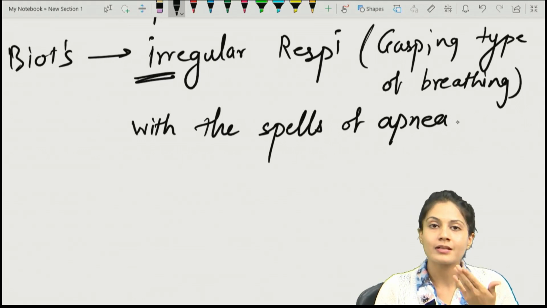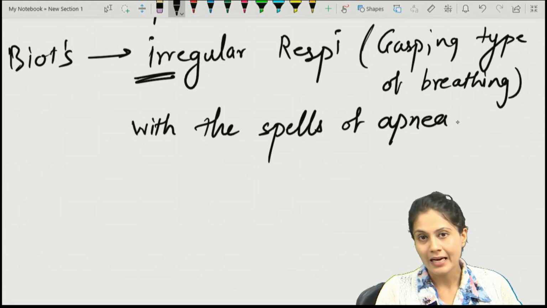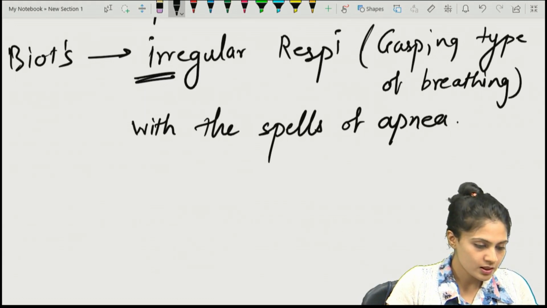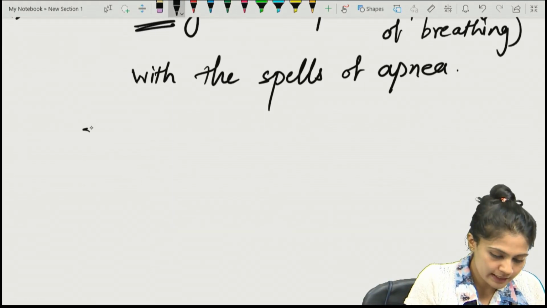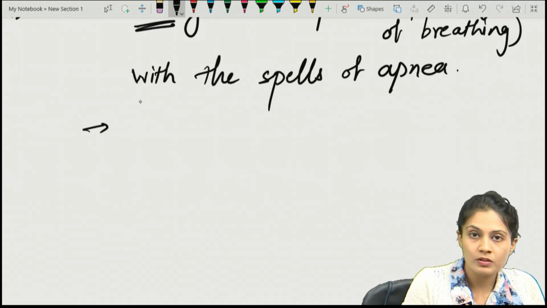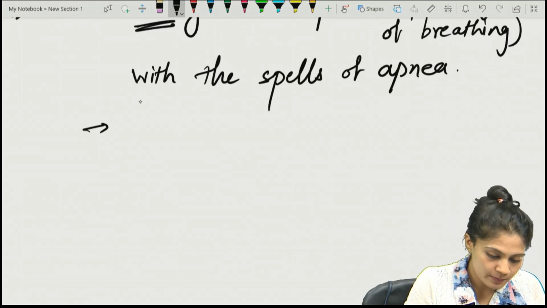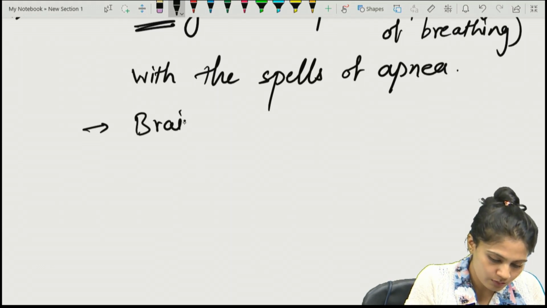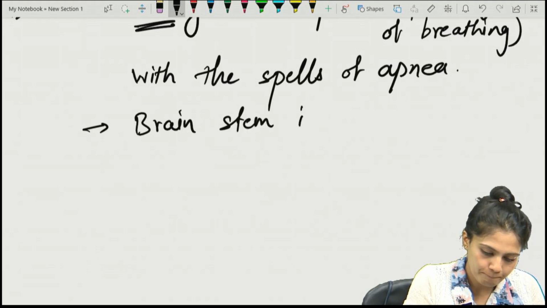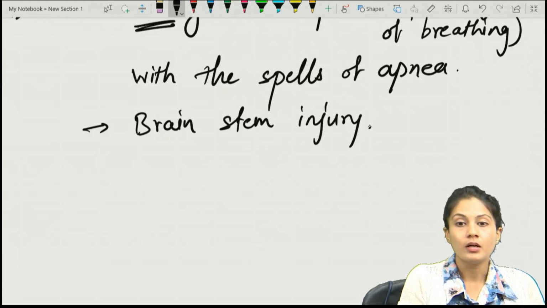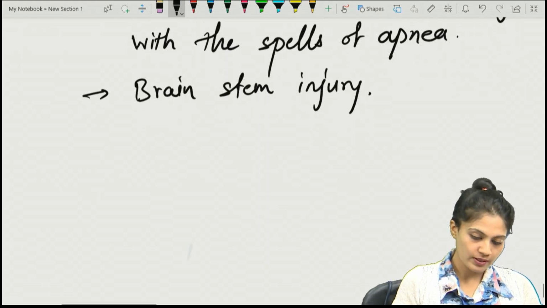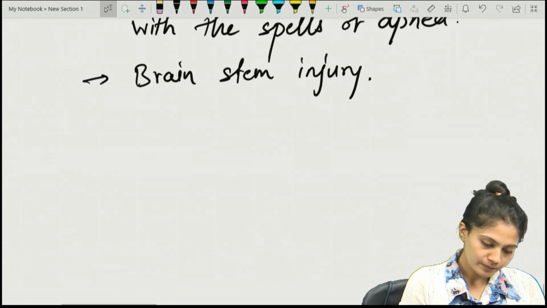But in Biot's there is no particular pattern, while in Cheyne-Stokes there is a crescendo-decrescendo pattern. Cheyne-Stokes is seen whenever a person goes to high altitude, while Biot's breathing is majorly seen in patients with brainstem injury.